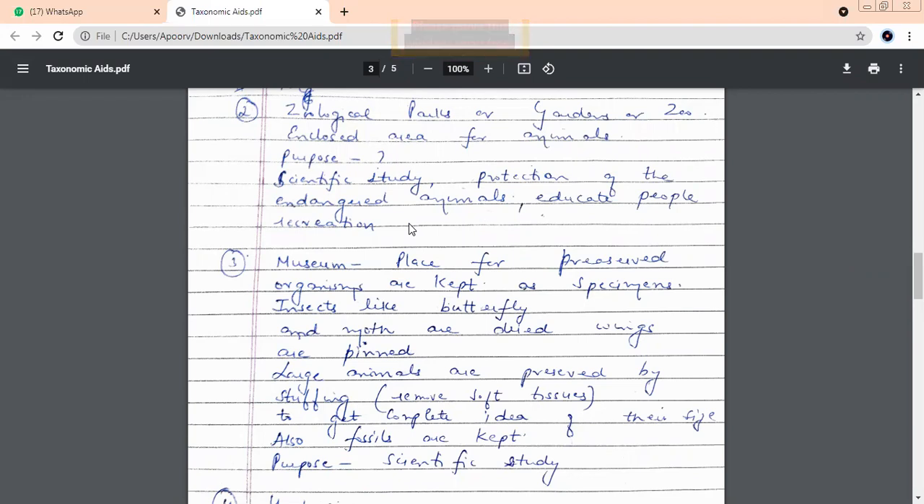And large animals are preserved by stuffing, by removing the soft tissues. I was just telling you about stuffing. To get a complete idea, some fossils are also kept. The purpose is again the same: scientific study and giving knowledge to the common man about these endangered animals. So this is the main reason why we have this, which is the fourth taxonomic aid we have just done.